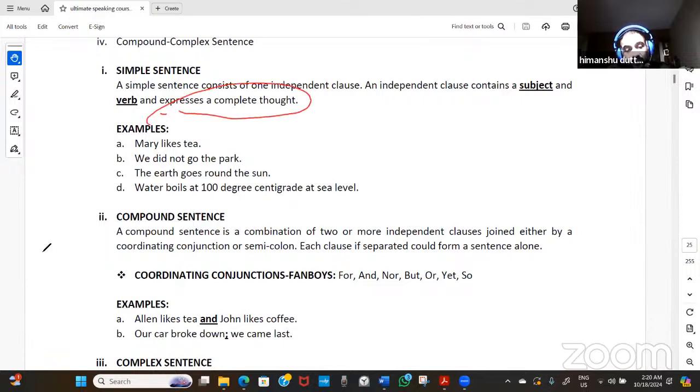Remember that. Now, another example: We did not go to the park. We is the subject. Did not go to the park is the predicate. Only one predicate. There is only one predicate in a simple sentence.